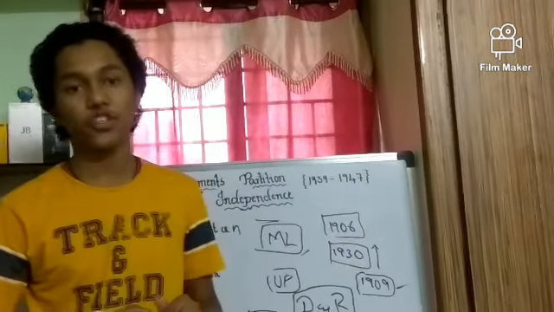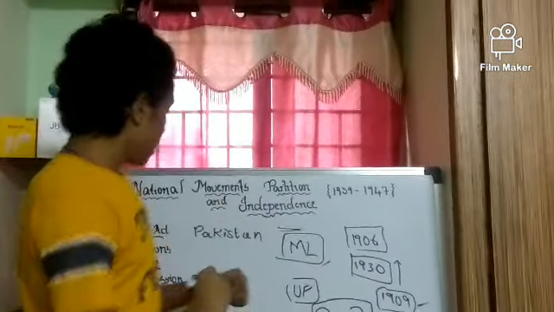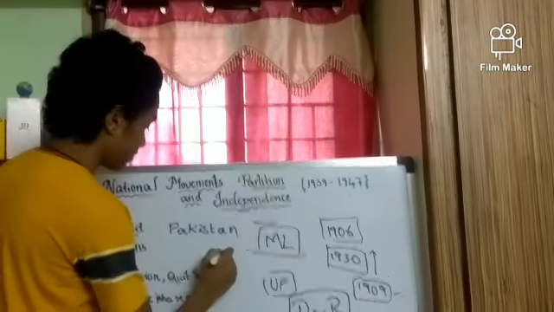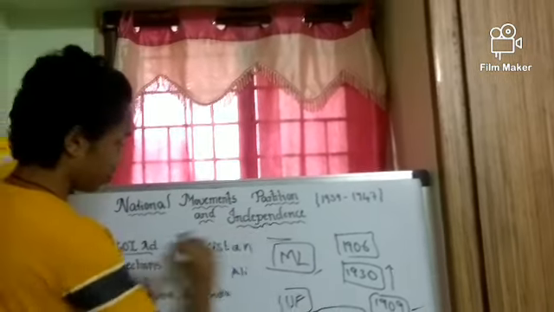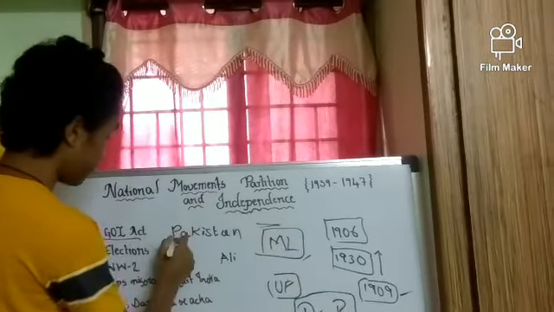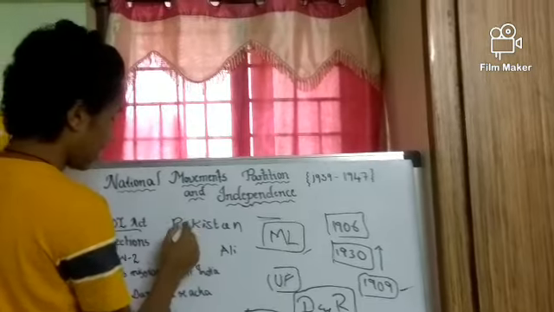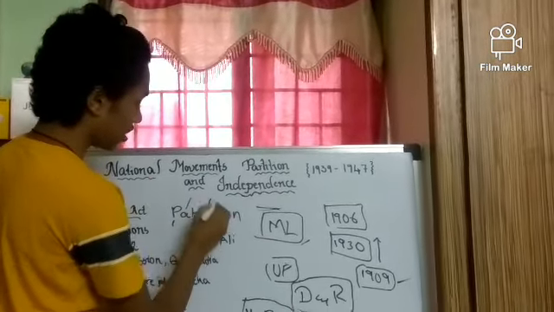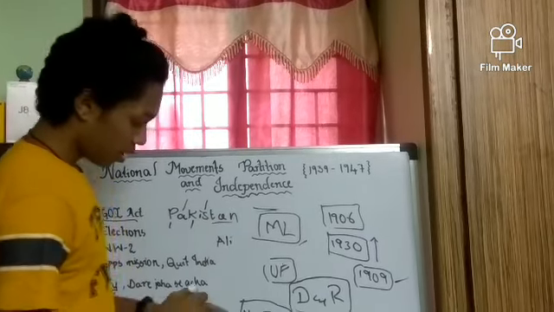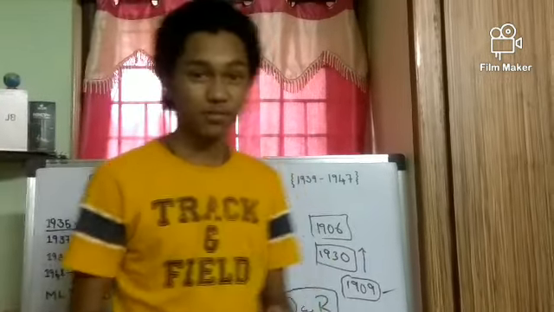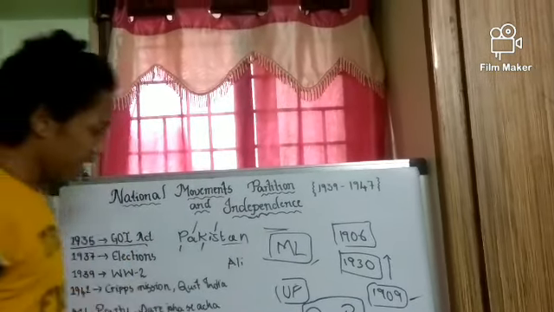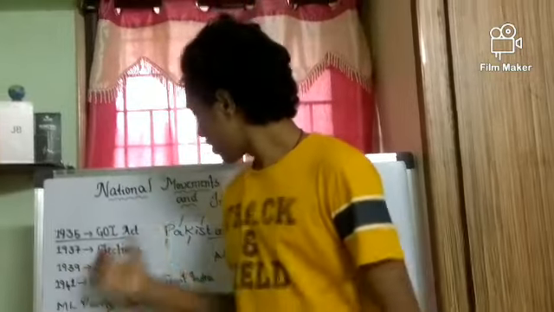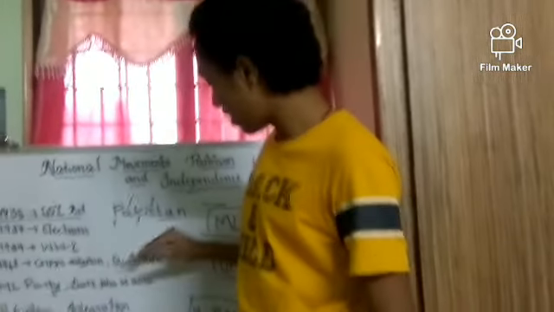He was a student from Cambridge University, and his name is Ali. And Pakistan's full form is P for Punjab, A for Afghan, K for Kashmir, S for Sindh, and Tan for Baluchistan, something like that, that's a Muslim name, I don't know exactly. So this was coined by Ali, and it was not so popular at that time when he did this.